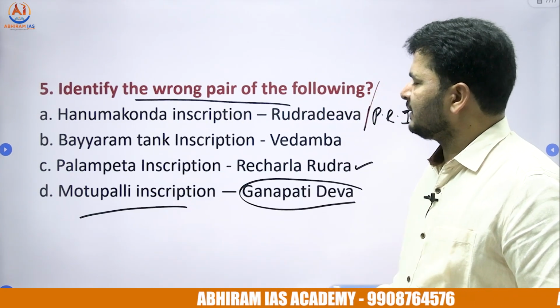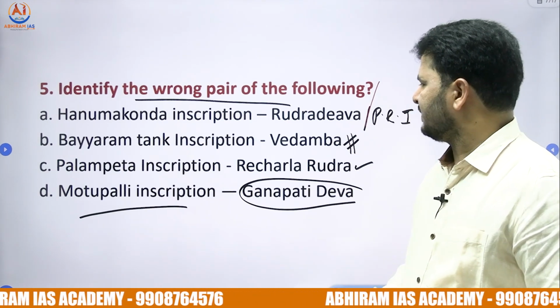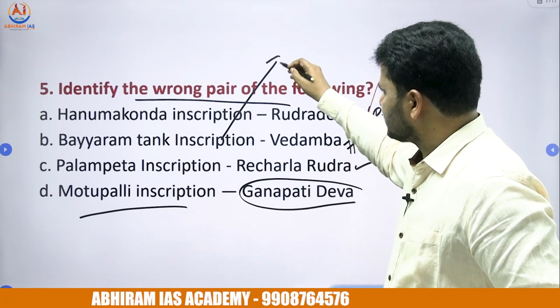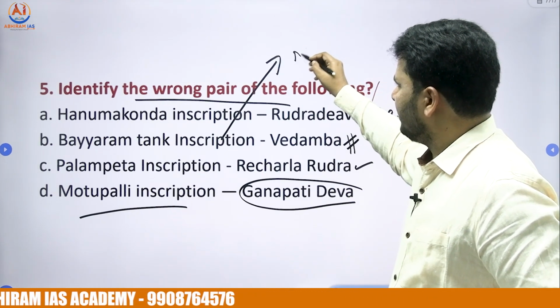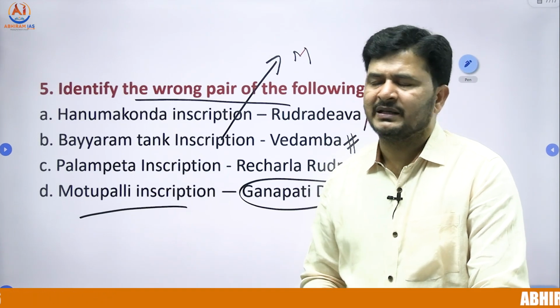So malli enti incorrect pair annappudu Bayaram tank inscription Vedamba. It's a Bayaram tank inscription. So Bayaram tank inscription evaru veyincharu annappudu it's Mailambika, the sister of Ganapati Deva.